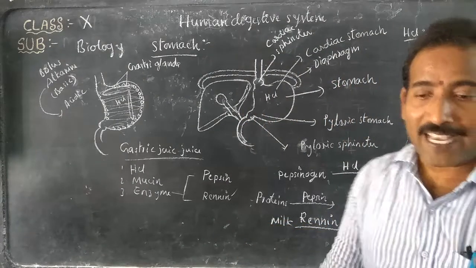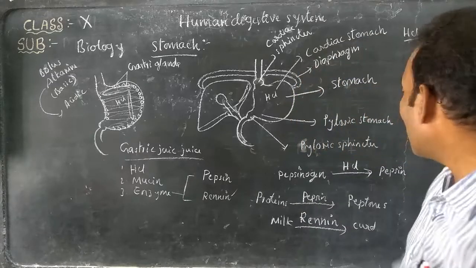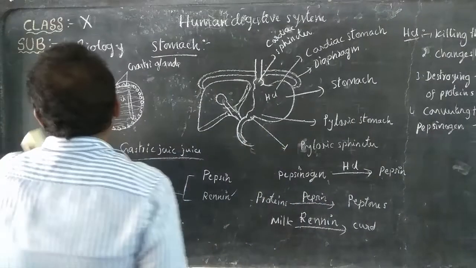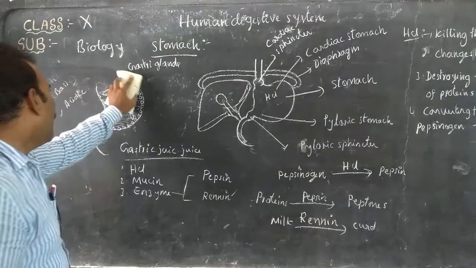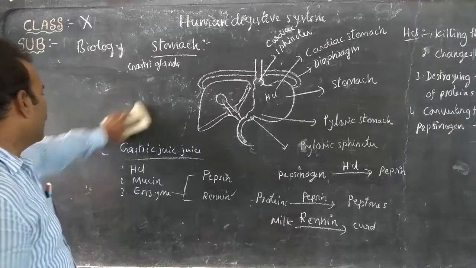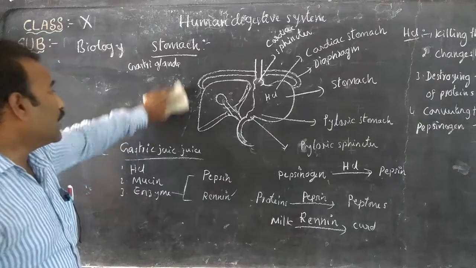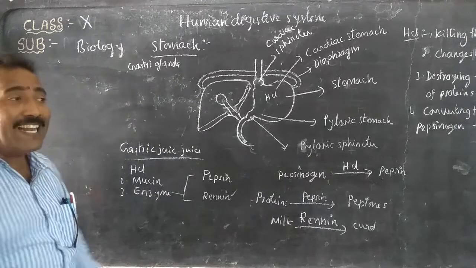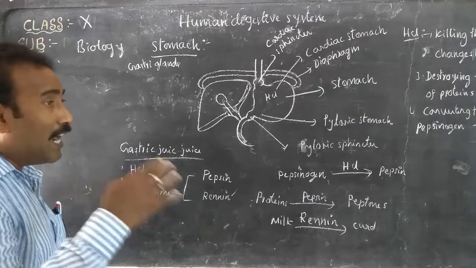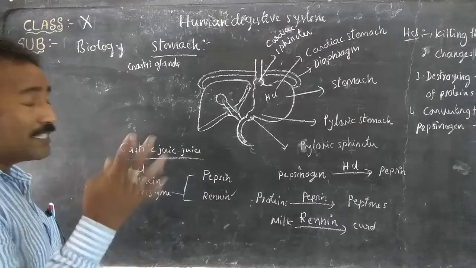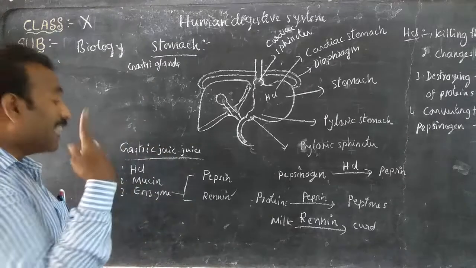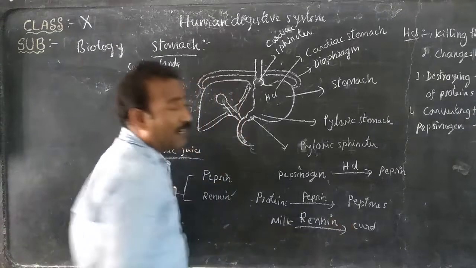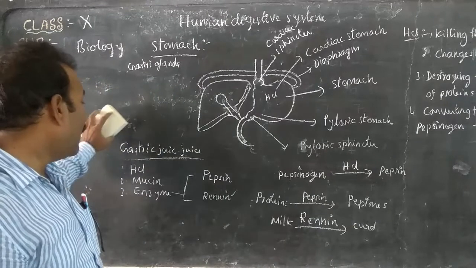Renin enzyme is produced only in infants. As the child grows, the production of renin disappears. That's why infants can digest a large quantity of milk. It is a common experience, you may have observed it in your surroundings also. When a child vomits immediately after the mother feeds, within a few minutes, that vomited milk looks like curd because renin converted the milk to curd.